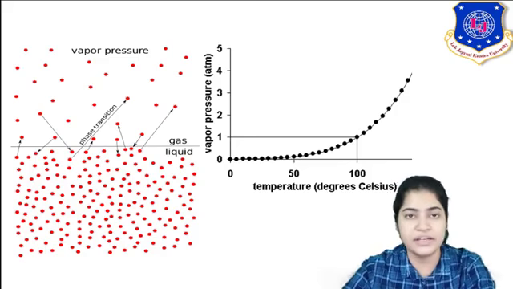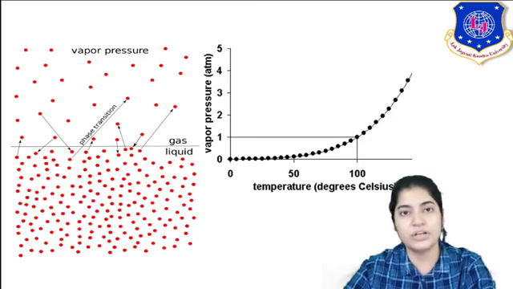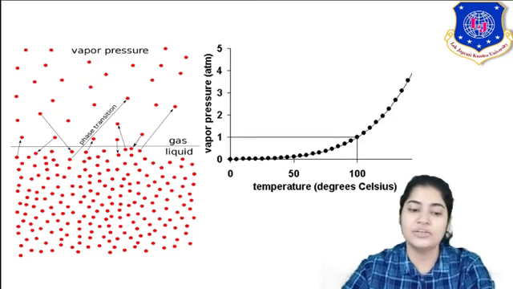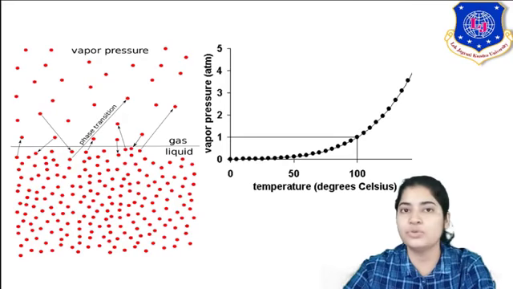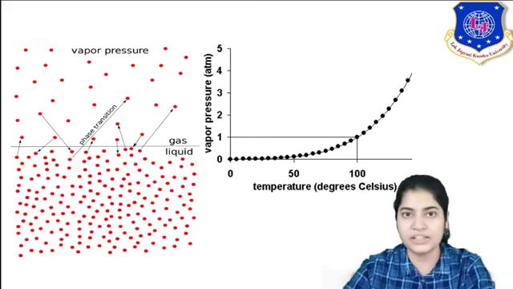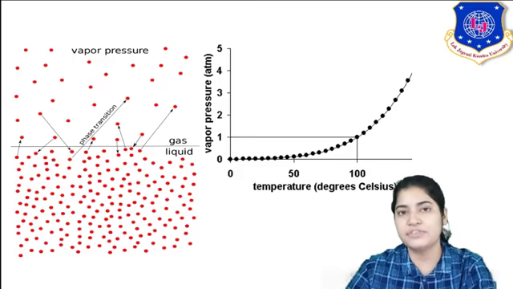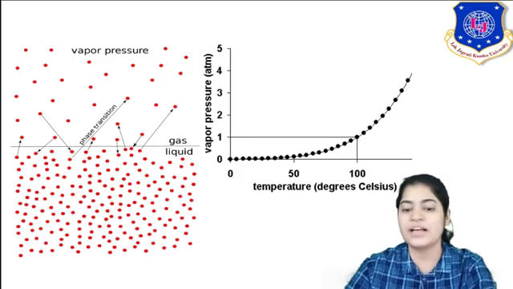It is 100 degrees Celsius at 1 atmospheric pressure. So when my vapor pressure is equal to 1 atmosphere, at that time my boiling point is 100 degrees Celsius. Now you can see graphically, if I am increasing it to 2 atm, of course my temperature would increase. Now you can see it is not a straight line curve, that you will study further, especially in thermodynamics and in distillation column also.